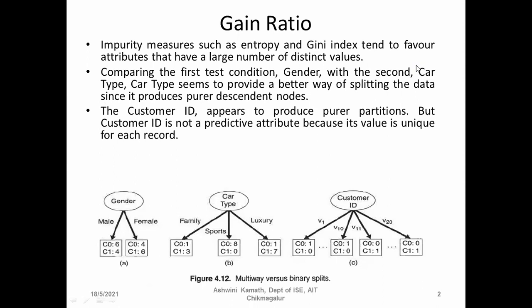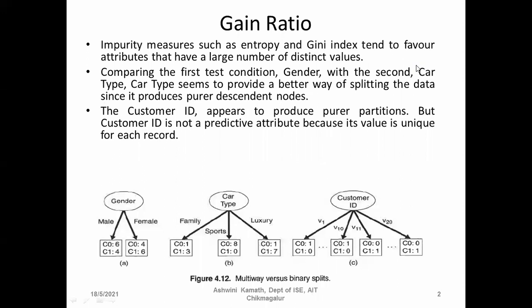The customer ID appears to produce purer partitions, but customer ID is not a predictive attribute because its value is unique for each record. Using the customer ID, we cannot predict the classification. It is not possible because it is a unique value. Each customer will have a different customer ID.